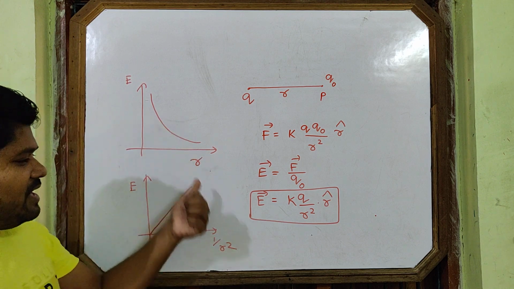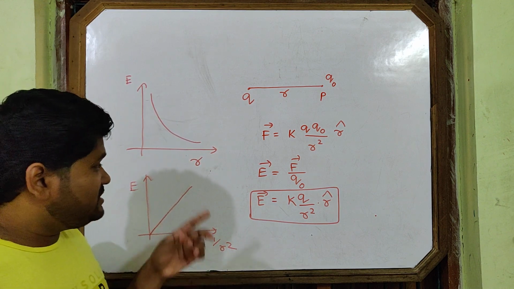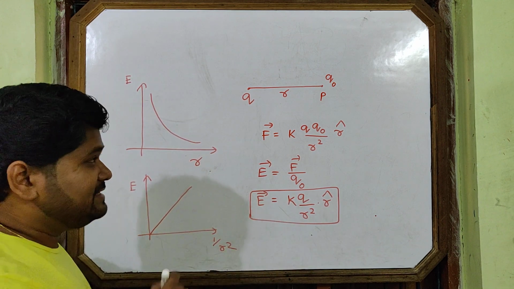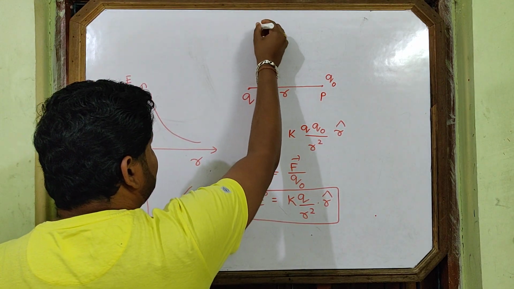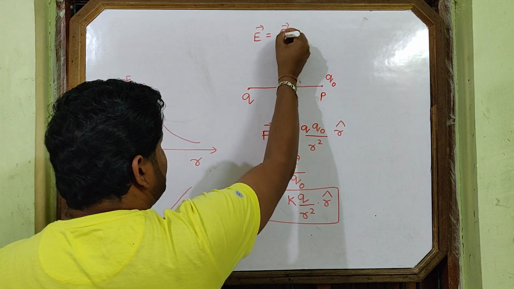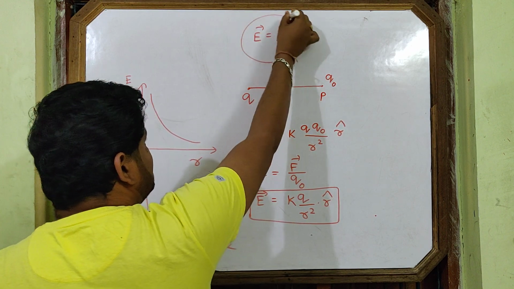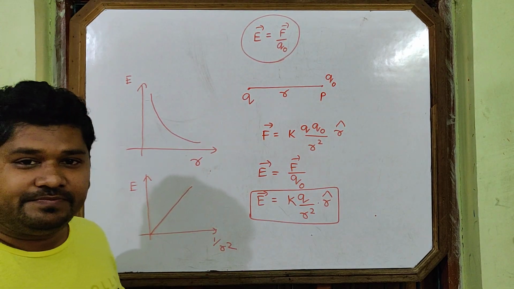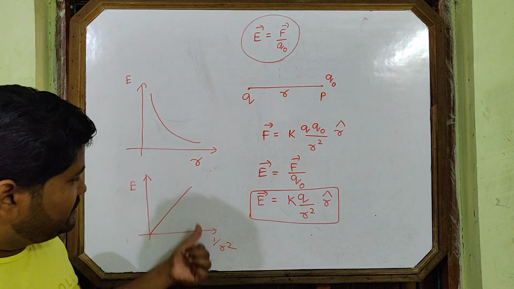This is how intensity varies. But this is the intensity due to a point charge only. The general formula of intensity is E equal to F by q naught.